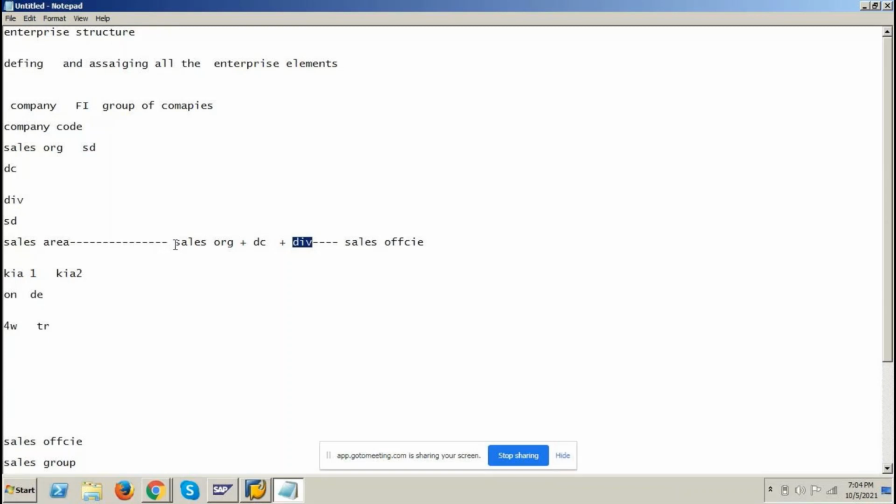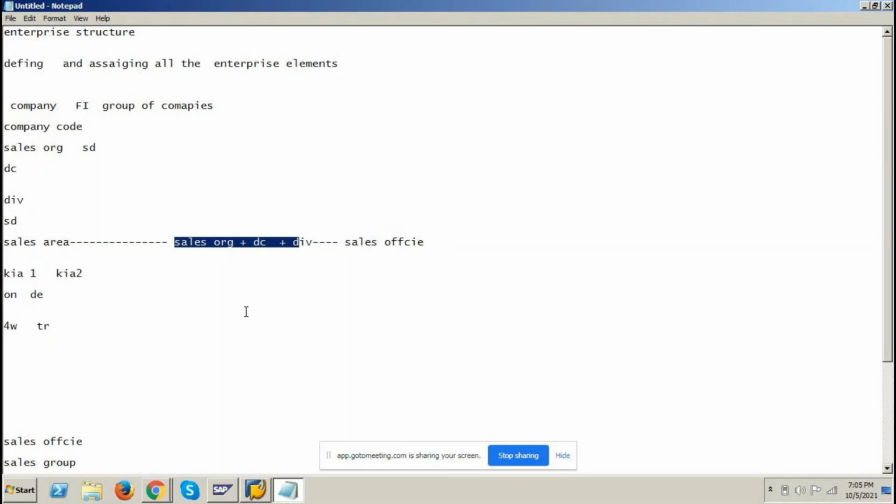And customer also buying under this sales organization, from this sales office, through this distribution channel, from this division, he is buying the product. So you as an SAP SD consultant first will be defining sales area. So once you define sales area, you are assigning sales office to sales area. Right. Understood, right? This assignment of sales office to sales area will be taken care by SD consultant. We SD consultants will assign sales office to sales area. Any sales areas unna corresponding sales offices anni I will be assigning to that particular sales area.